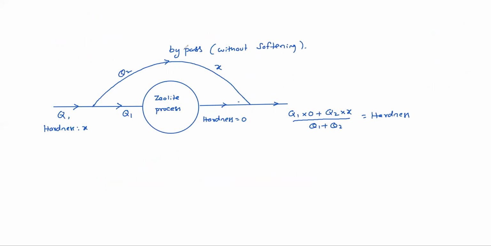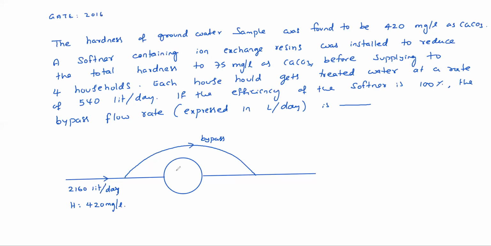Now it is a softener, and its efficiency is 100%. That's why hardness here is 0. Suppose it were 90% efficiency, that means removal is 90%, so 10% of the hardness would remain, 42 would be there here. Now it is 100%, that's why 0 hardness will be there here.